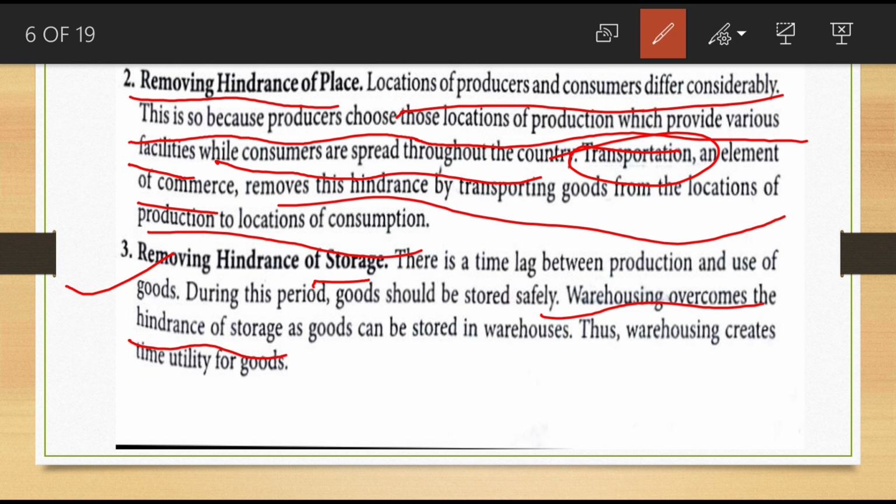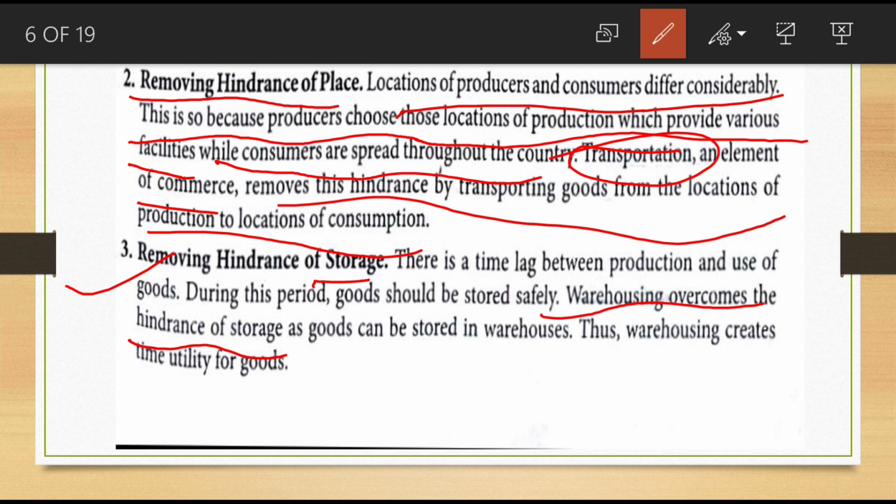The storage problem occurs in the case of seasonal products. Particular items and raw materials are available at a particular time only, otherwise consumption is during a particular period. Take umbrellas and raincoats: they are consumed during a particular period, but production is throughout the year. In such cases storage is very important.